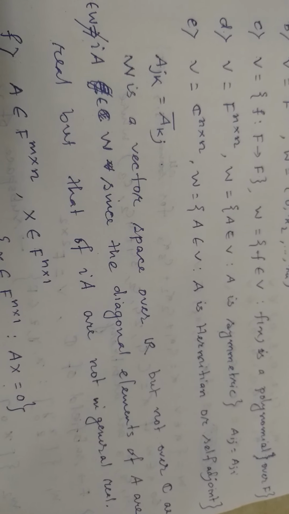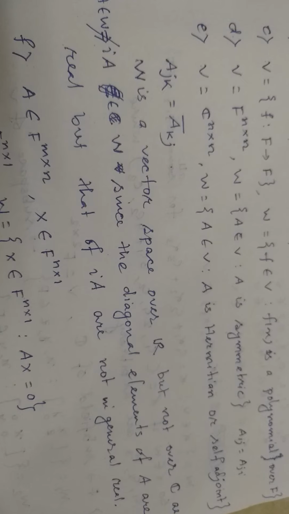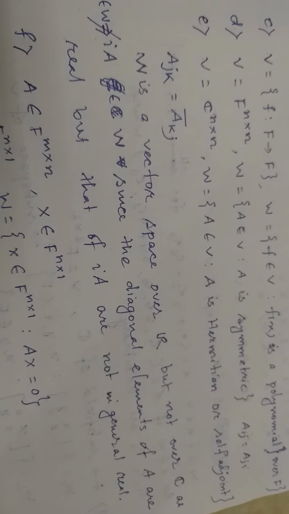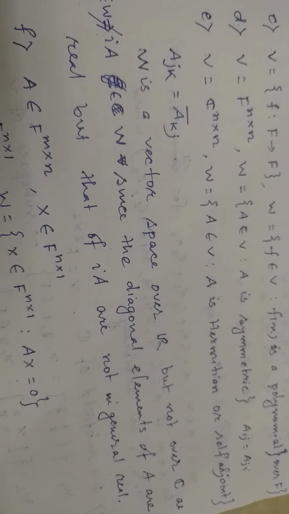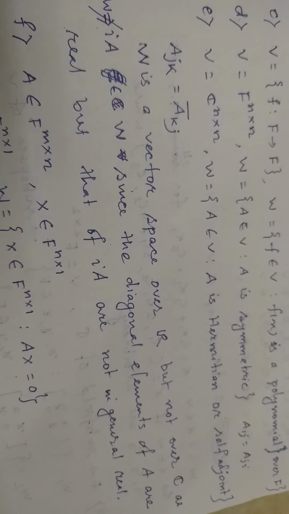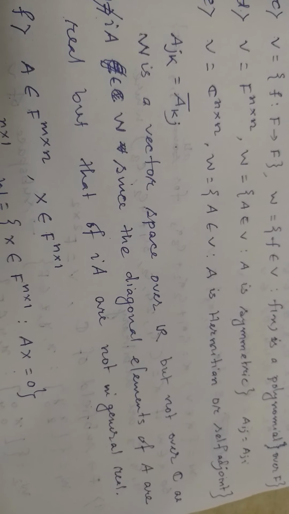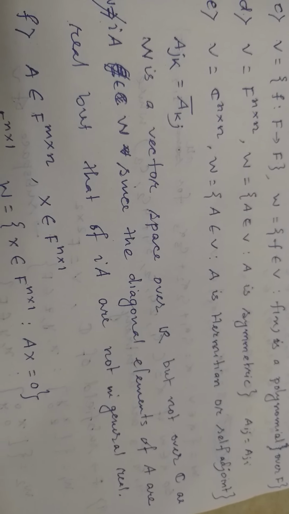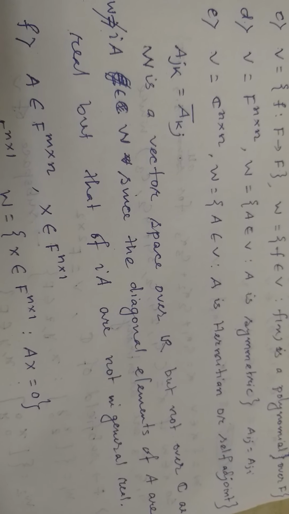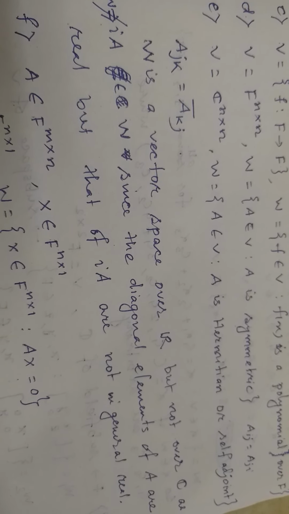Fine. Next, let V equal C n cross n, that means the set of all matrices of complex numbers of order n by n. And W is the set of all Hermitian matrices or self-adjoint matrices. Recall, what is a Hermitian matrix? Here the entries of the matrix are complex numbers.